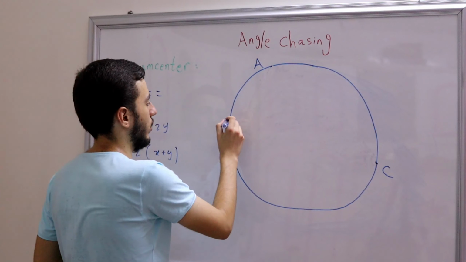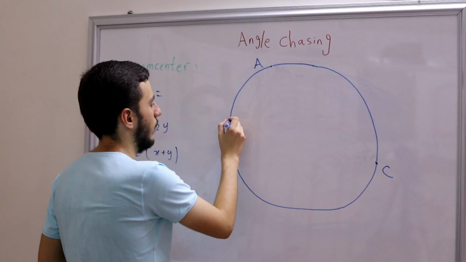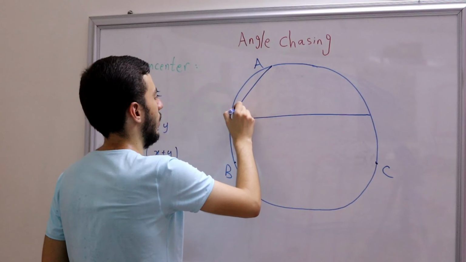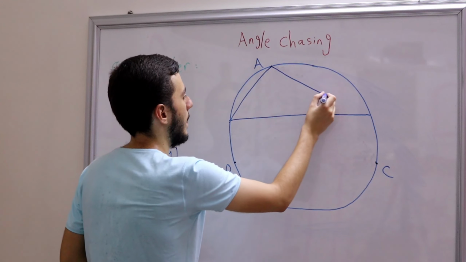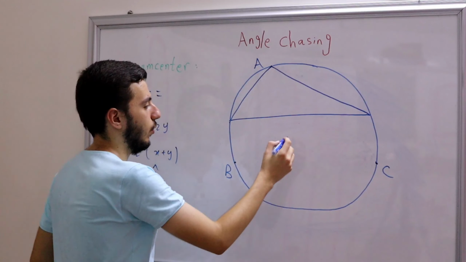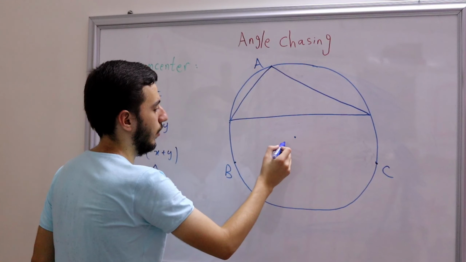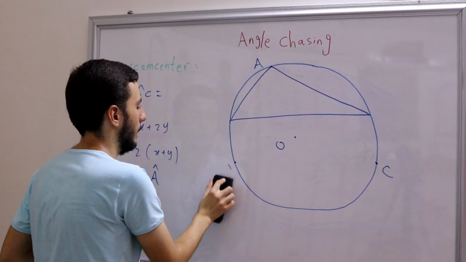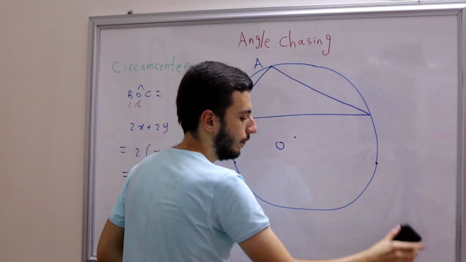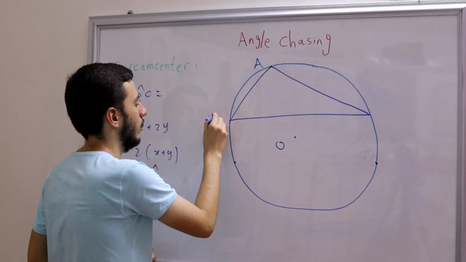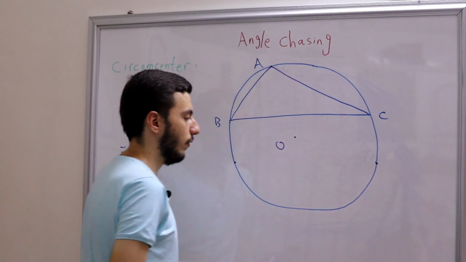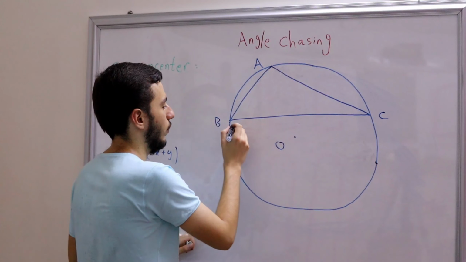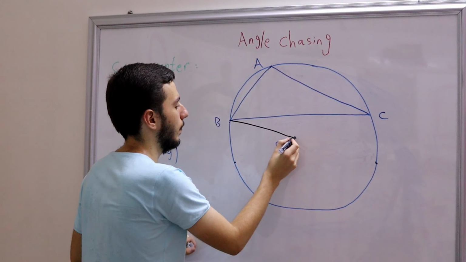Okay, so now actually let's draw an obtuse triangle. So that's easy. Let's say B and C are here. And let's keep A here. All right, now O is still here. Okay, let's erase B and C here. Okay, so now B is here and C is here. Okay, and of course we'll do the same thing now. We'll just connect OB and OC.